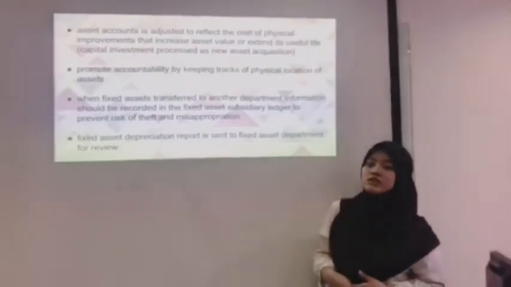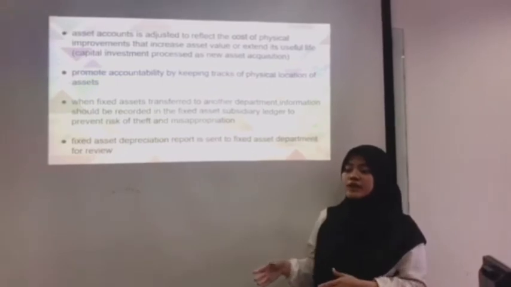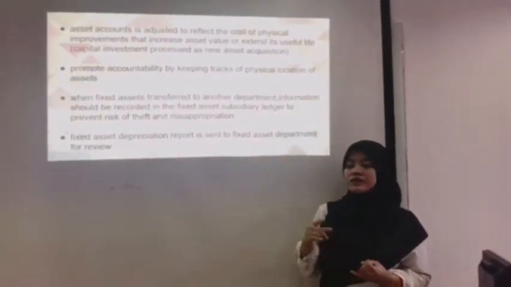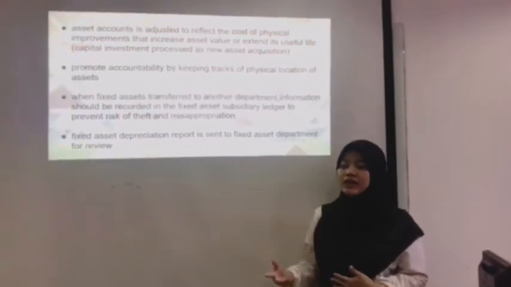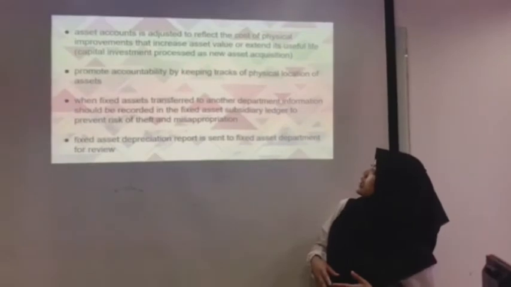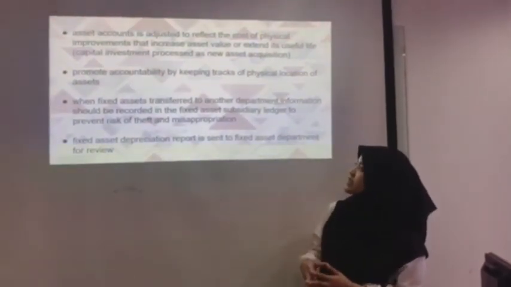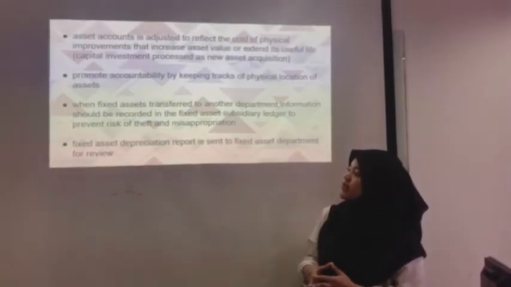And we have to promote accountability by keeping track of the physical location of the assets. We have to update where the asset is, whether it's in our factory or at any other place. When a fixed asset is transferred to another department, the information should be recorded in the fixed asset subsidiary ledger to prevent risk of theft and misappropriation.